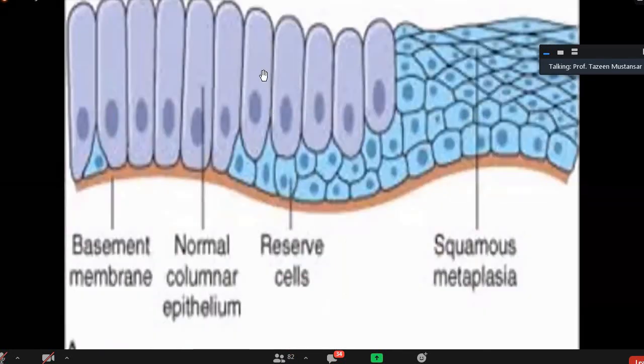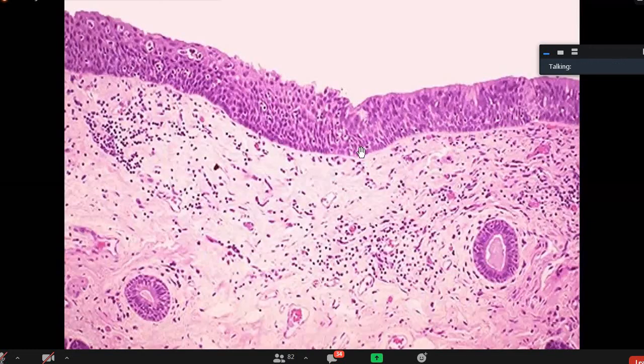So this is normal epithelium. This is just to tell you what is metaplasia. This is the basement membrane. Normal columnar epithelium is there. The cilia are missing here. These are the reserve cells. From the reserve cells, as this epithelium is shedding down, these reserve cells are now developing into squamous cells. So that's why squamous cell carcinoma is seen in the bronchi and bronchioles, because of the replacement of this type of epithelium into this type of epithelium. This is the histological diagram of it.